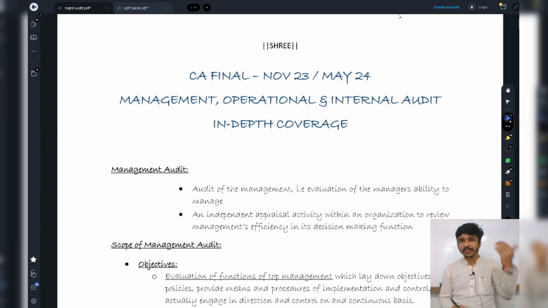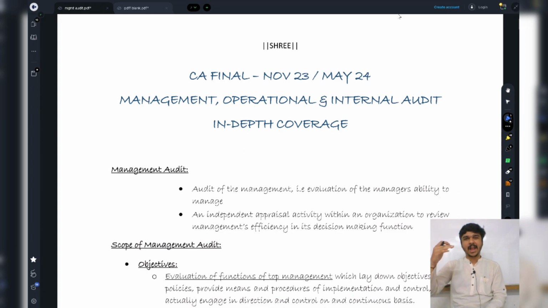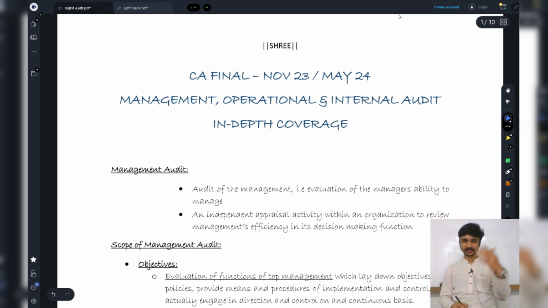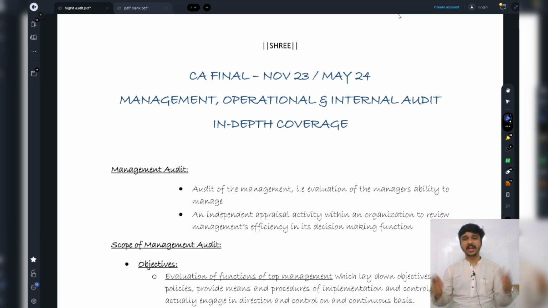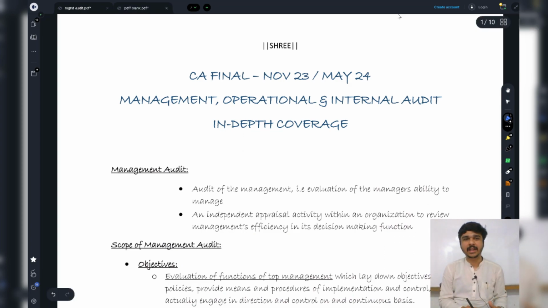And to make it more fun, there's just one example, and we are going to stick with it. Just remembering the example might give you the complete 5 marks in the exam. There's no might, it will surely give you. So yes, management, operational, internal audit. What does this mean? Everything starts with the meaning. Let's go to the example directly.